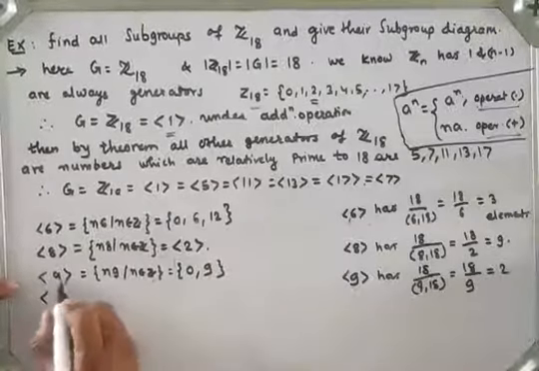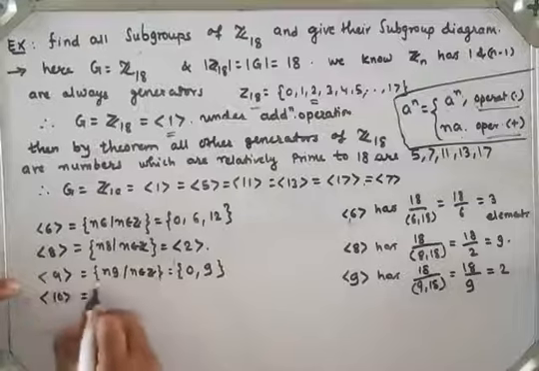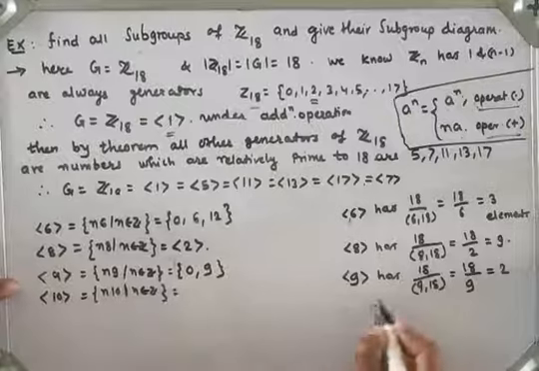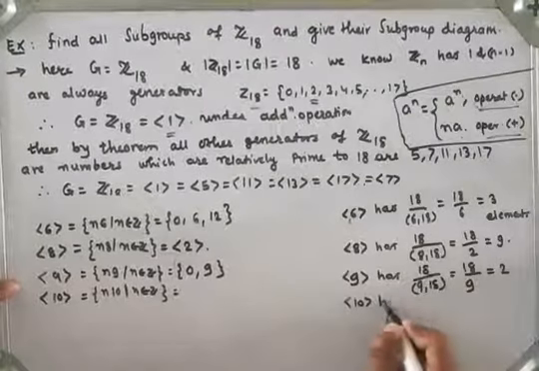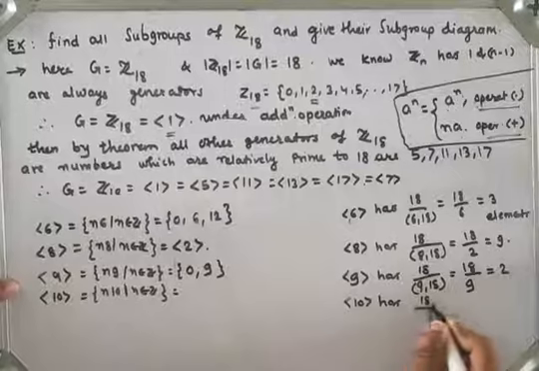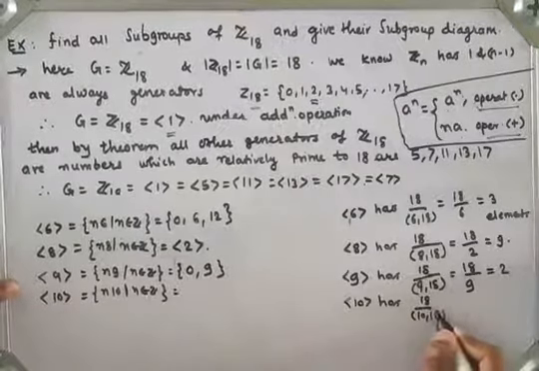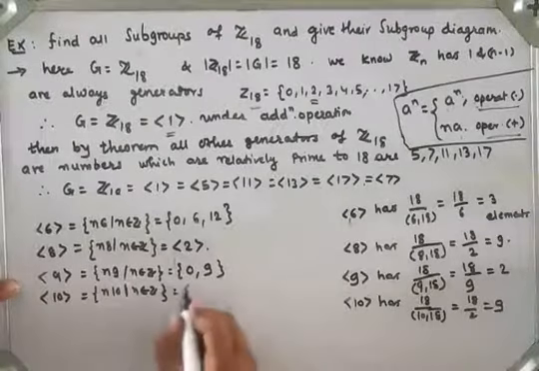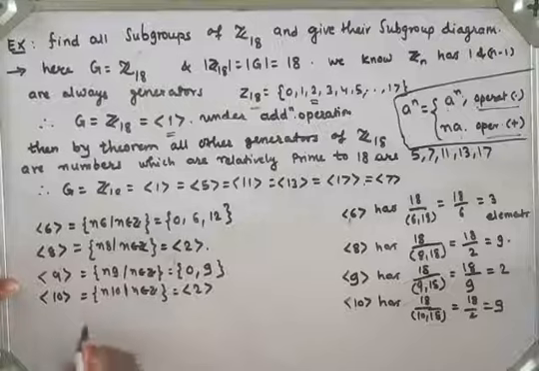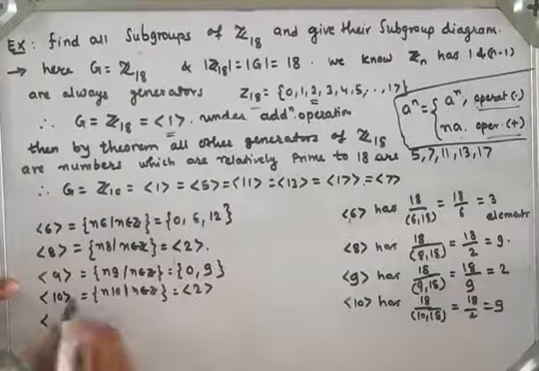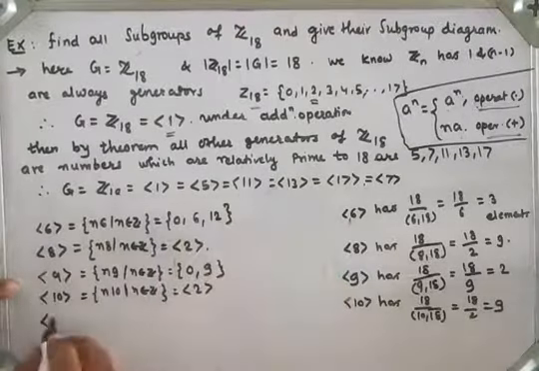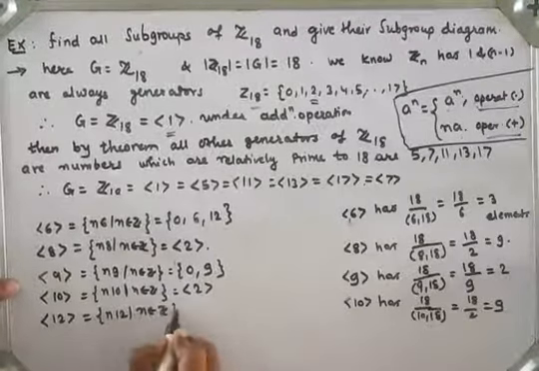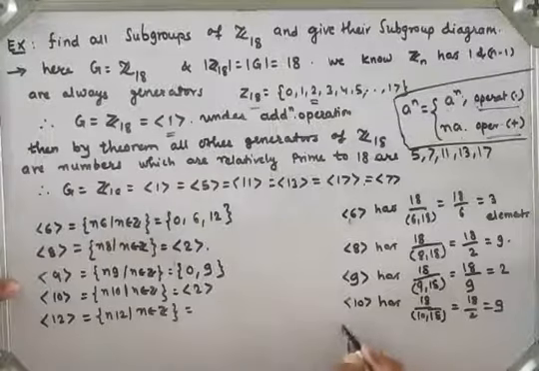Let us see the next, generator 10, which has elements n into 10, such that n belongs to the set of integers. Let's see how many elements. Generator 10 has 18 upon GCD of 10 and 18. The GCD of 10 and 18 is 2, so it has 9 elements, which is the same as generator 2. Also the next, generator 11, is the whole group. Next is generator 12, which is n into 12, such that n belongs to the set of integers. Let us see how many elements are in generator 12.